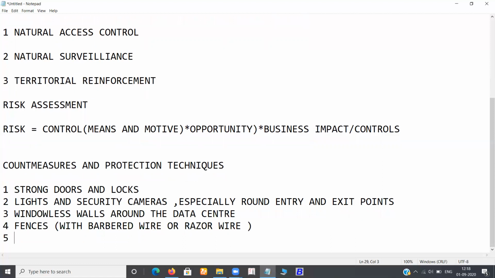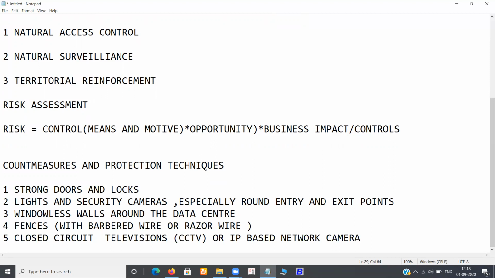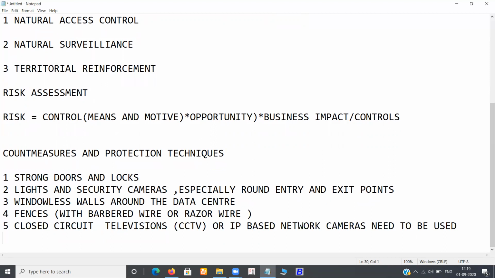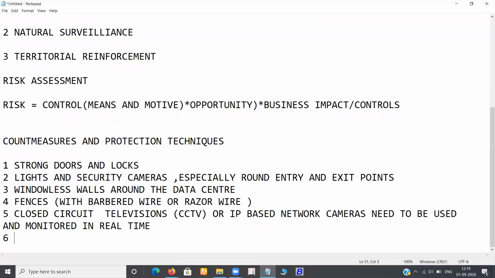Fifth is closed circuit television, CCTV or IP-based network cameras, which need to be used and monitored in real time. Sixth is intrusion detection systems.